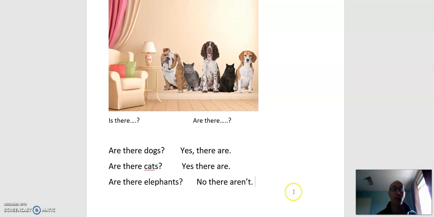And let's make one more question about a chair. So a chair is one thing. Do we use is there or are there? Well, for one thing we use is there, exactly. Is there a chair? Don't forget the a. And we have one. Is there a chair? Yes, there is.